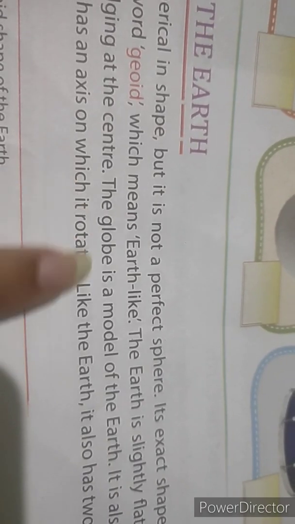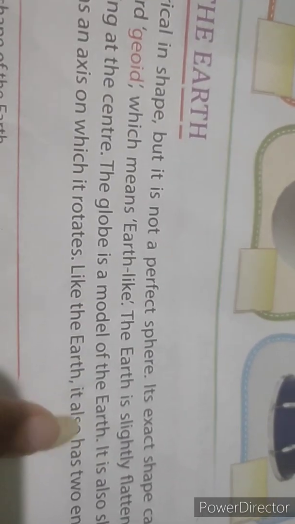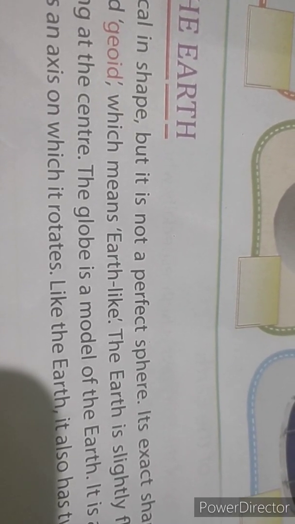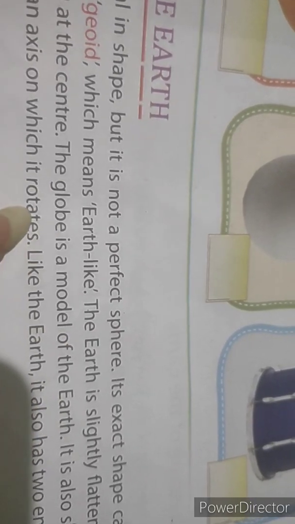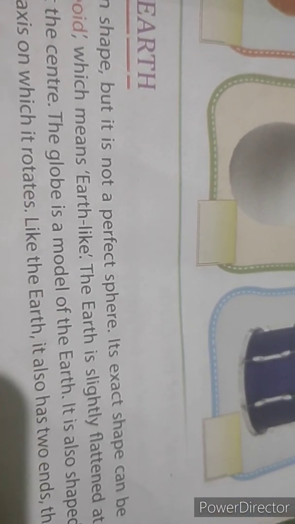Now come to globe. The globe is a model of the earth. I think you all must have seen a globe in the school or at your home. The globe is a model of the earth, means the globe looks like the earth.